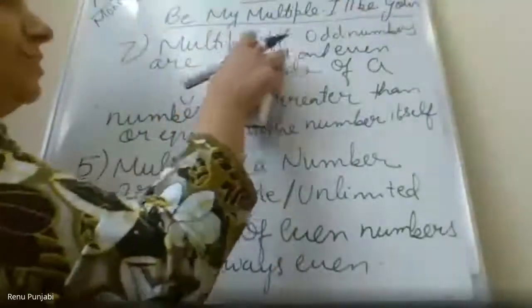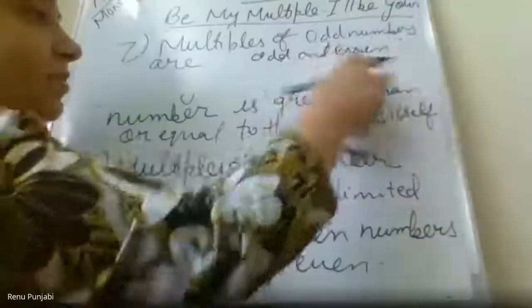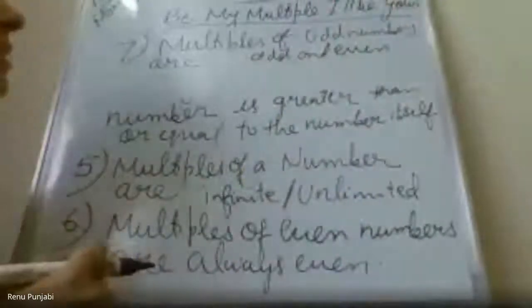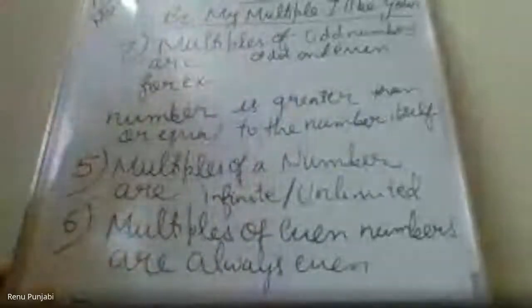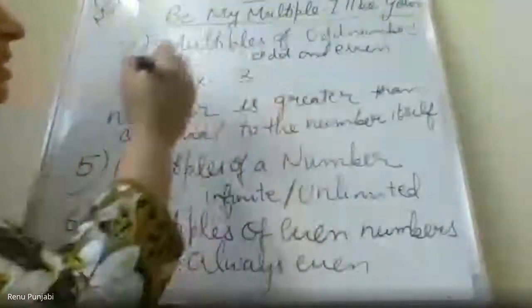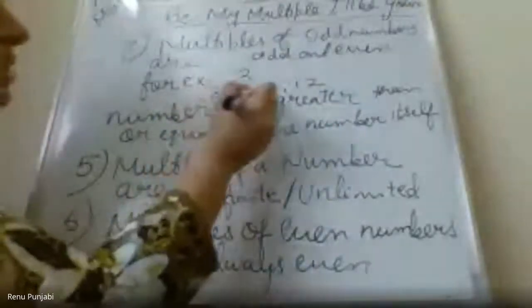I'll give you one example. Multiples of odd numbers are odd and even. For example, 3 is an odd number. If I want to check the multiples of 3, 3 ones are 3, 3 twos are 6, 3 threes are 9, 3 fours are 12. You can see here the first is odd, then even, then odd, then even.